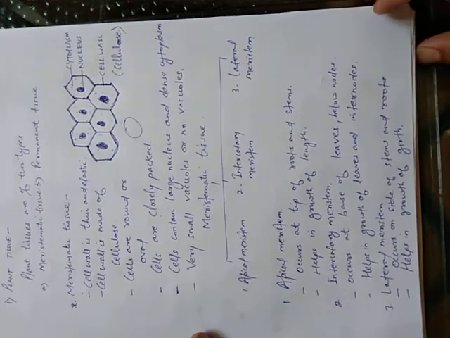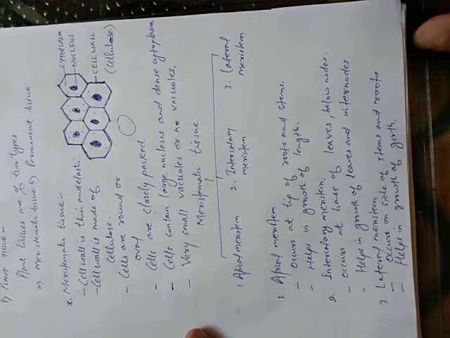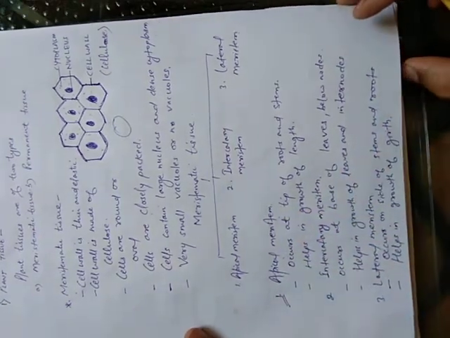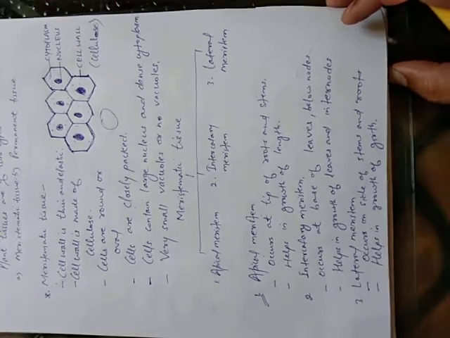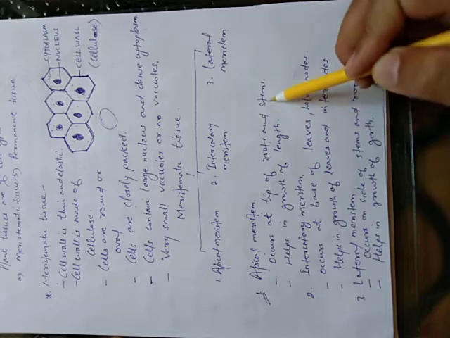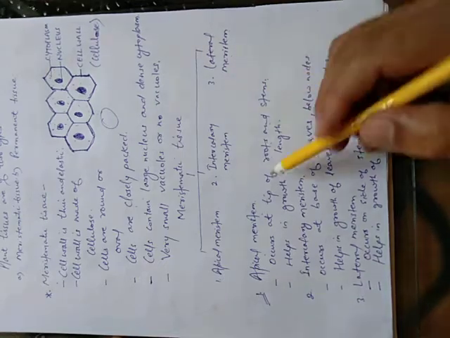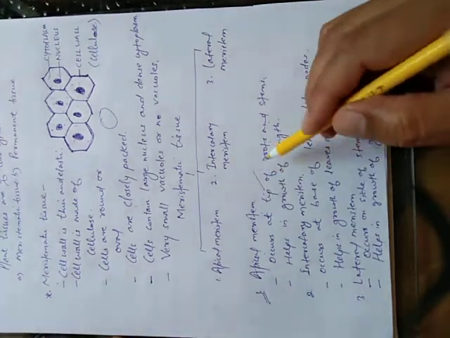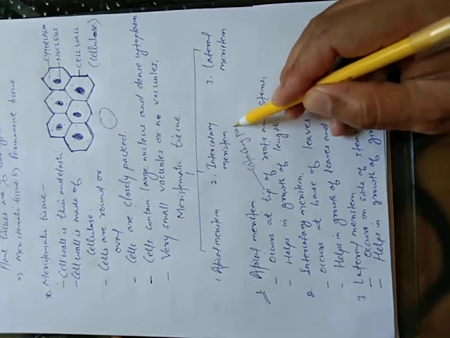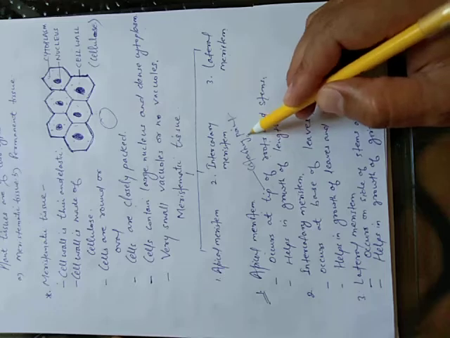Now students, see what the general characteristics of these are. First one we are going to discuss is apical meristem. This apical meristem occurs at the tip of roots and stem. Tip, you know very well, is the starting point or end point.